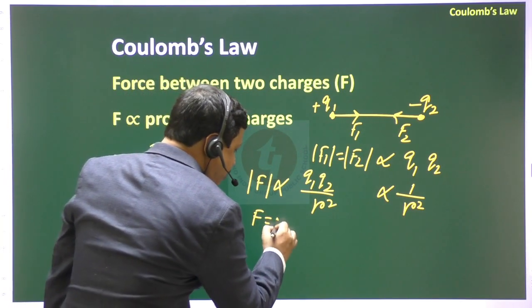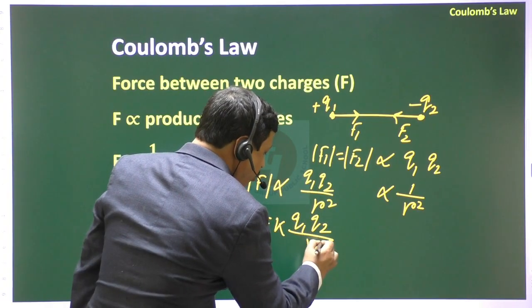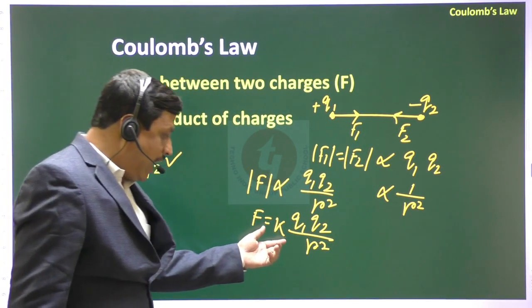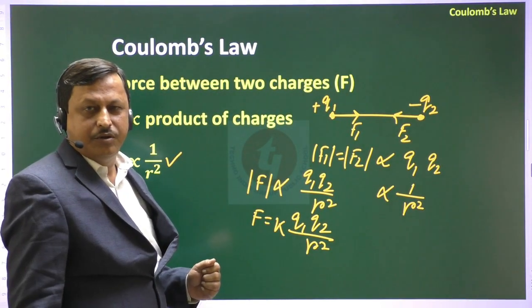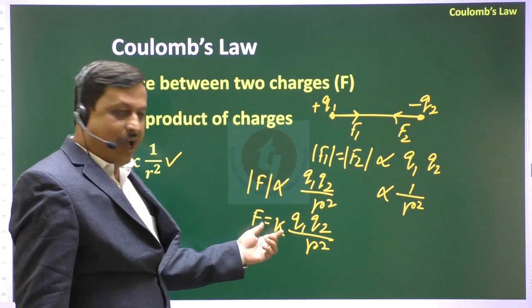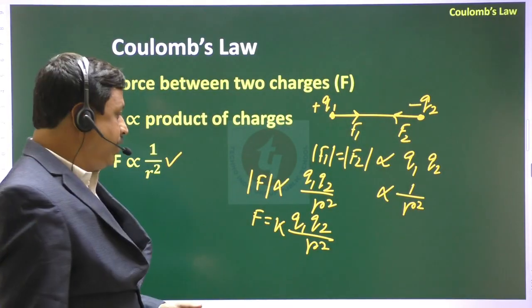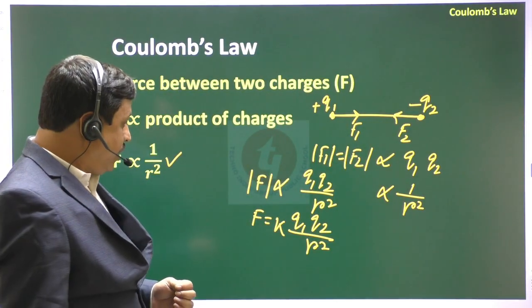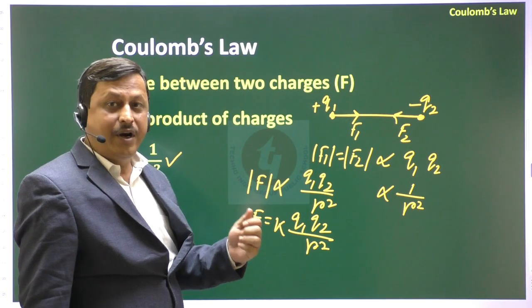Then F equals K Q1 Q2 by R square, where K is a constant, and the value of this constant depends on the medium. Okay, the value of this constant depends on the medium. So for different media, the forces are different.